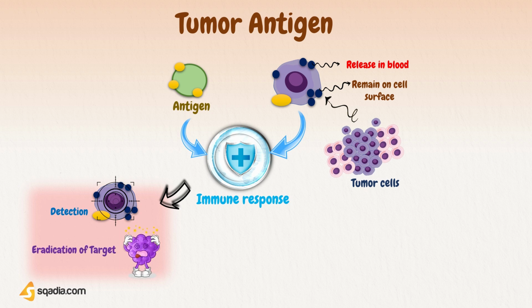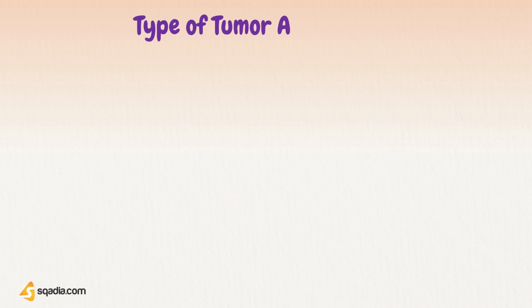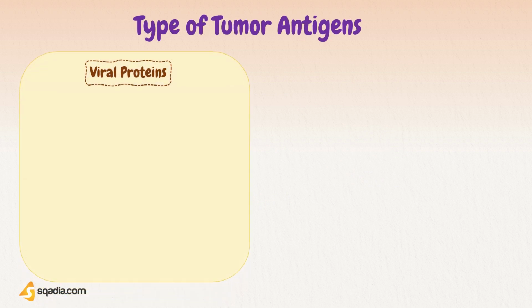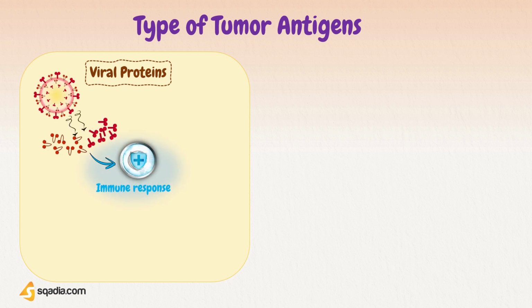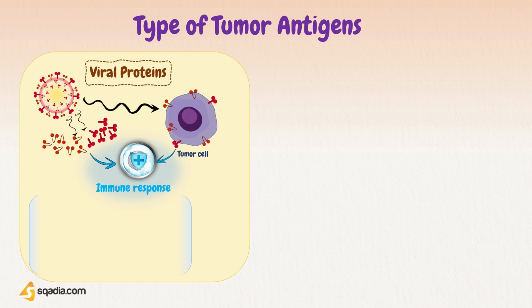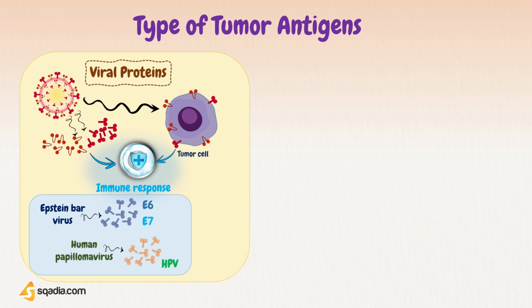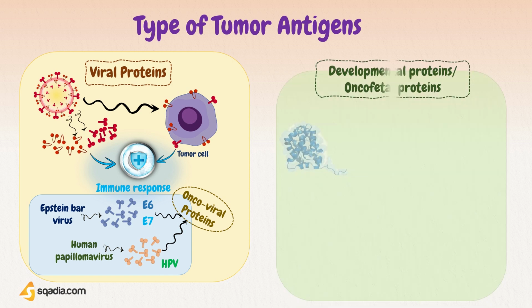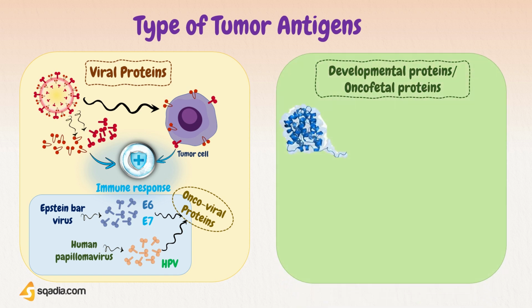There are a number of different types of tumor antigen, including viral proteins. The viral proteins that normally act as antigen for themselves can also act as tumor antigen if that invading virus is capable of tumor formation. For example, Epstein-Barr virus, EBV, and human papillomavirus produce specific proteins such as HPV protein, E6, and E7 in cervical cancer cells. These proteins then act as tumor antigens and help in tumor detection, and are also called oncoviral proteins.